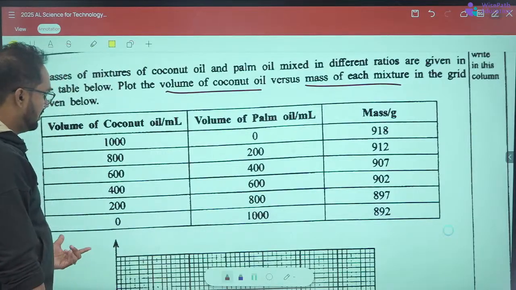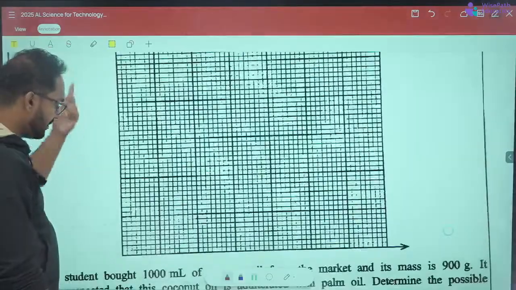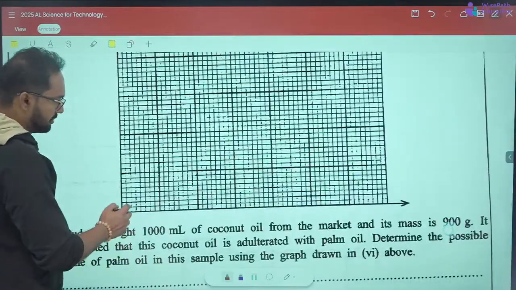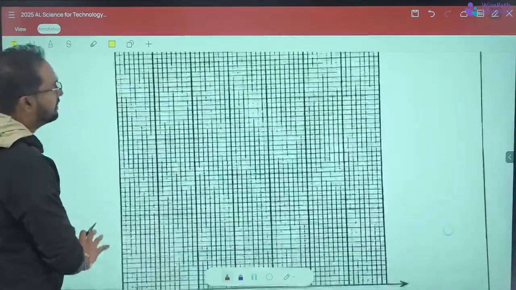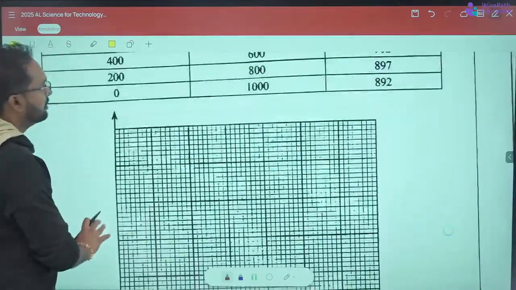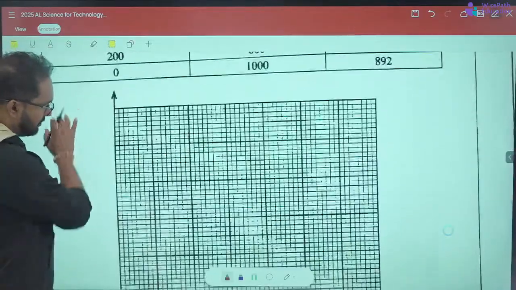So likewise, you have to plot the graph by putting the values. Let's take 5 by 5. Can we? I hope we can. 1, 2, 3, 4, 5 are there. So we'll take 10 by 10.